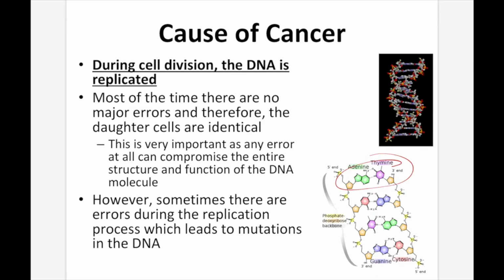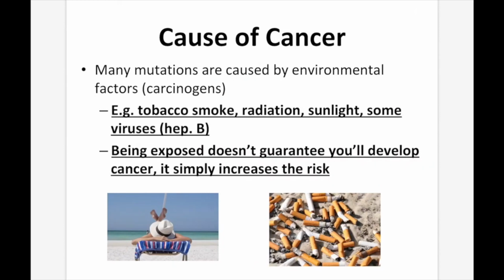Now, this is very important as any error at all can compromise the entire structure and function of the DNA molecule. However, sometimes there are errors during the replication process, which leads to mutations in the DNA. Causes of cancer. Many mutations are caused by environmental factors, such as carcinogens. We talked about close to 90% are going to be the environmental factors. So, for example, tobacco smoke, radiation, sunlight, viruses such as hepatitis B.